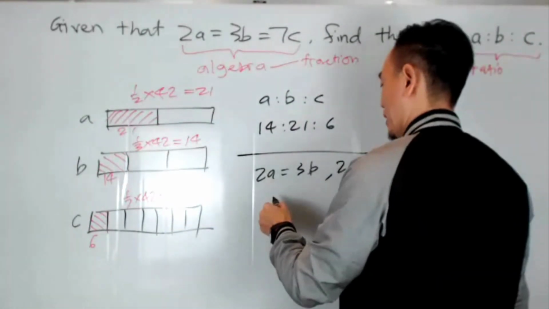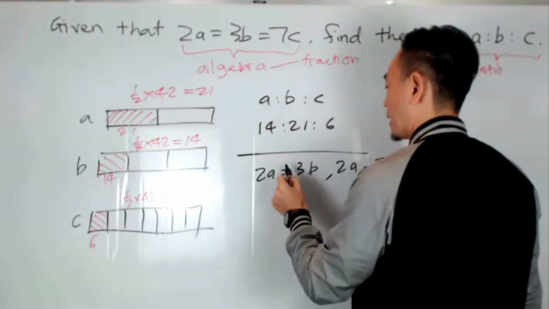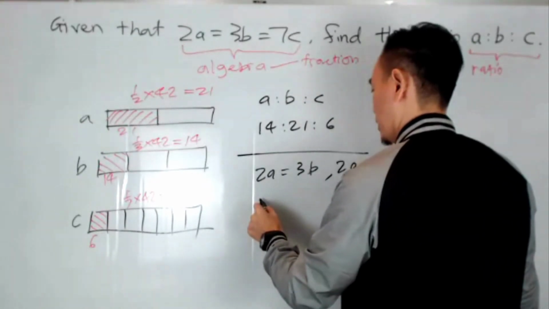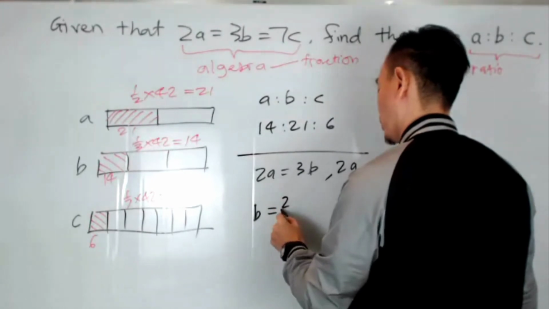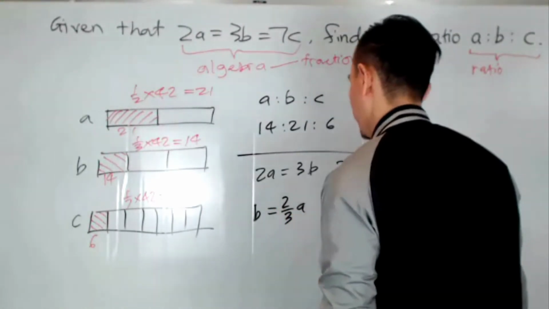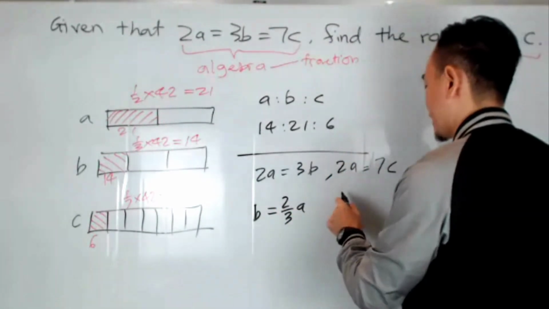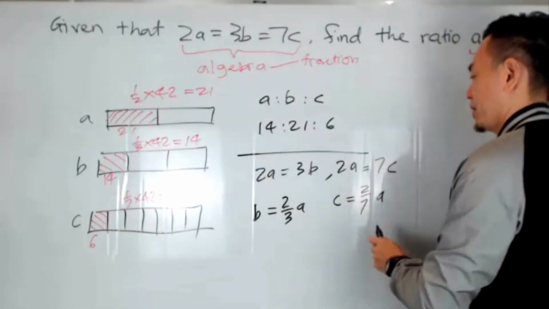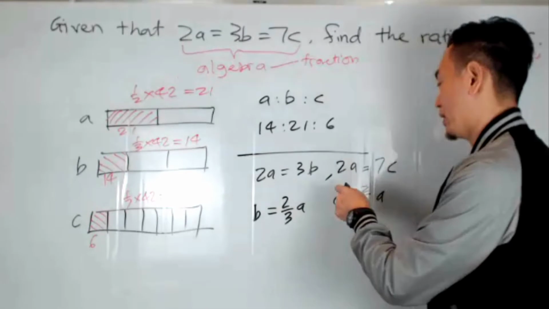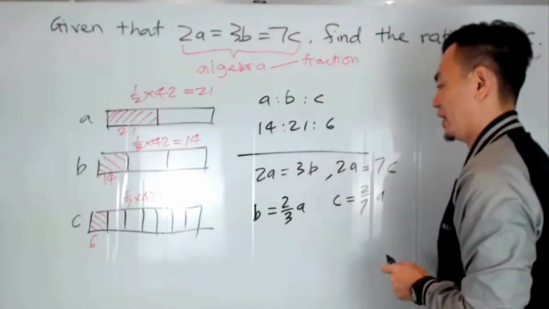So I'm going to make b the subject here so that we can do a bit of substitution. So we see that b is equal to 2/3 a. From here we see that c is equal to 2/7 a, right? Just bring the 7 over, divide, and you have c equals 2/7 a.